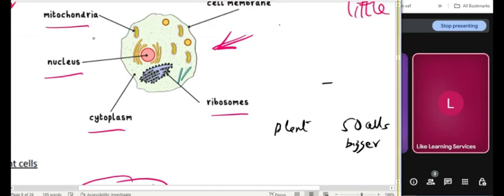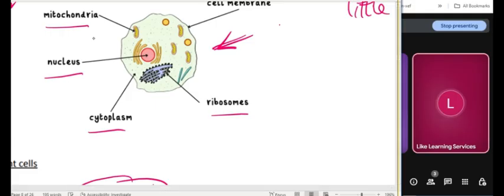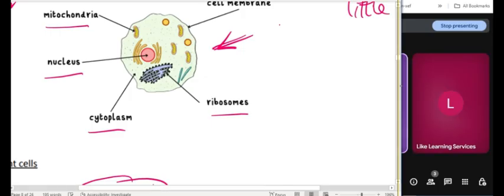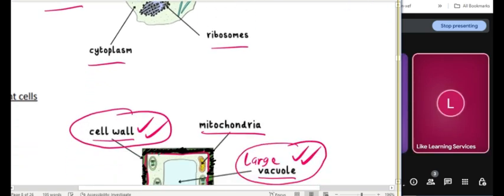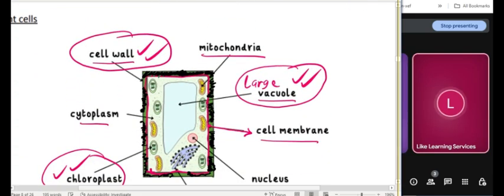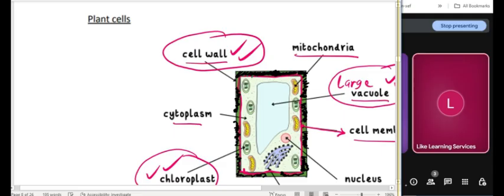So for you to grow up, you have to multiply. Your cells will keep multiplying. That's what we call cell division. You will learn that. If you have to grow up from a baby to an adult, your cells must be multiplying. So an adult has more cells, more in number than a baby. Do you understand? Yes, because a lot of cells have multiplied. Okay, those are the differences and similarities.